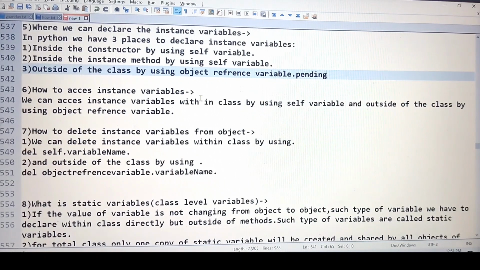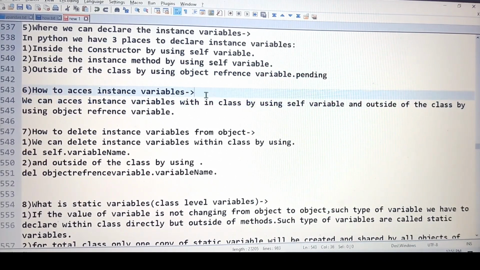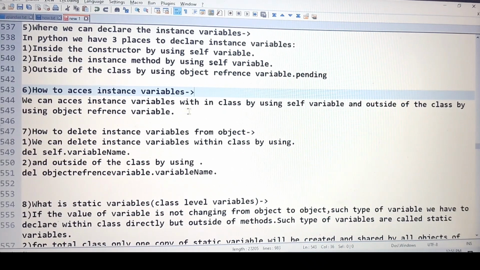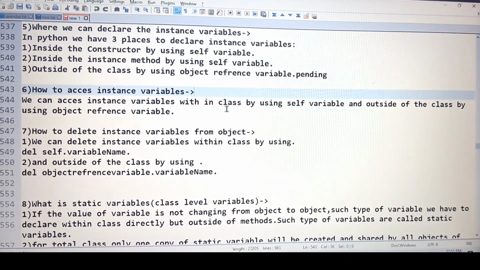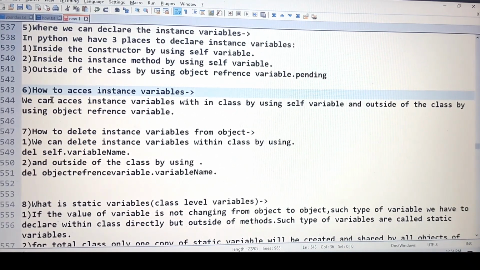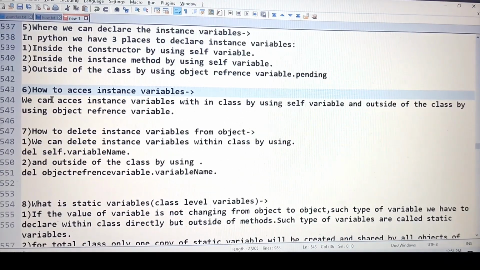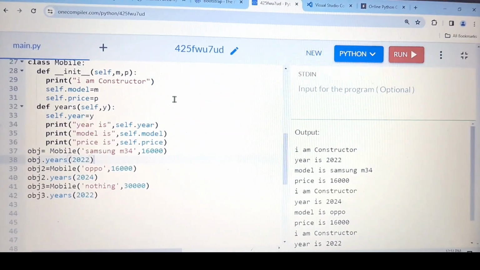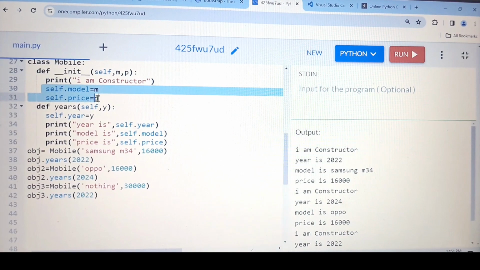So the next thing, how to access the instance variable. We can access the instance variable within the class by using the self variable, and outside of the class by using the object reference variable. If you remember, I have already explained these things. See what I have written. We can access the instance variable within the class by using the self variable. We have defined the self variable here, and this is inside the class.